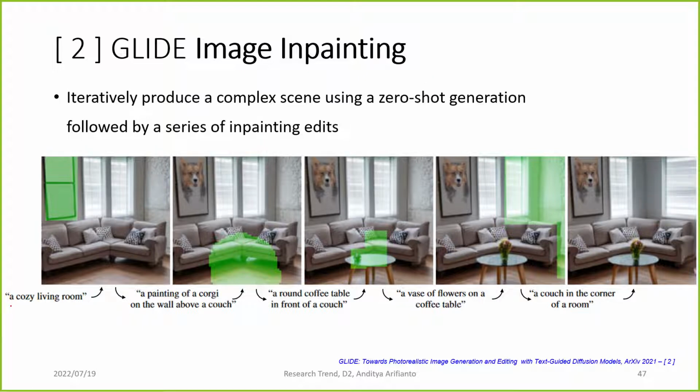For example, here we can generate a whole image of a cozy living room and then we delete a part and put a new caption, a painting of a corgi. So the model knows that it needs to draw this caption in this area. So it draws this corgi dog. And then from here, we delete again. We put a new caption to draw in this area and it draws a coffee table and so on. So this is the capability of image inpainting.